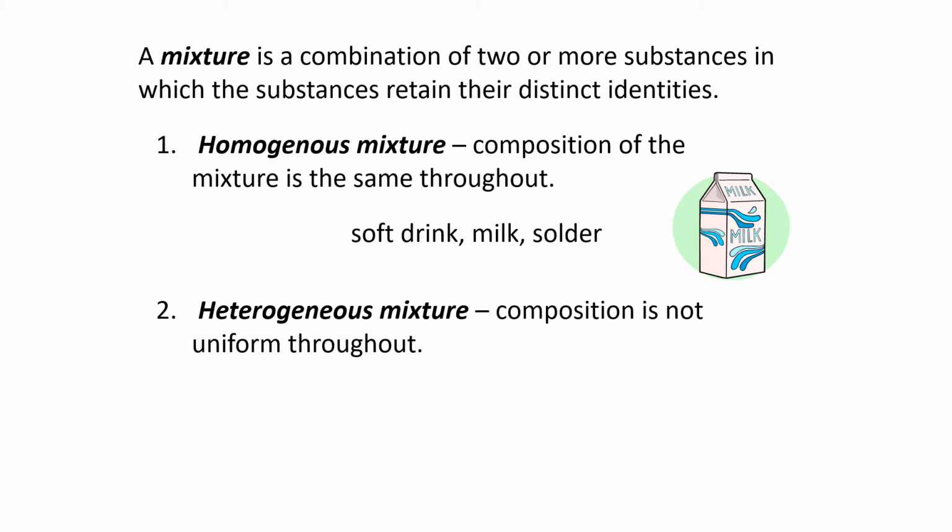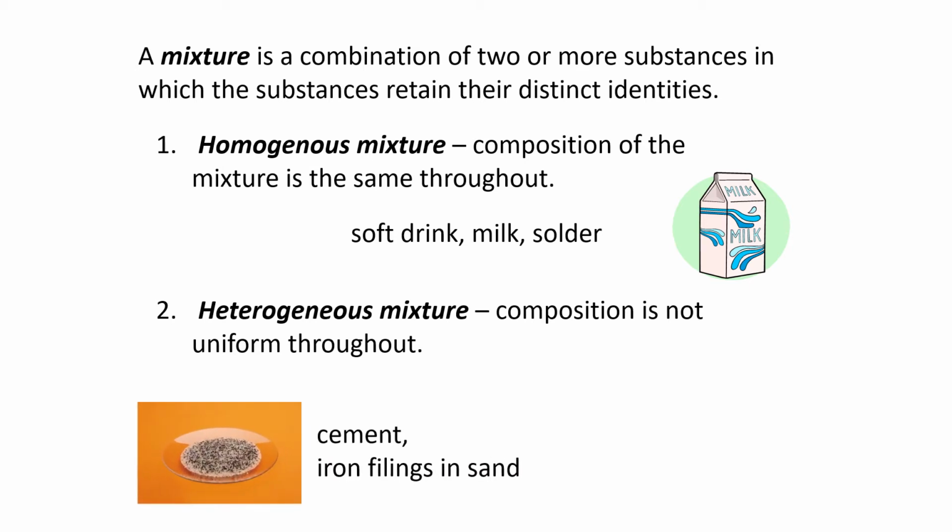What if we pour some sand in a glass of water? Sand is not soluble in water. In other words, it doesn't dissolve. So we see the two separate forms, water and sand. Examples from your text: cement, and this is a picture of iron filings in sand, where you can see the iron, the black dots in there. So mixtures can be either homogeneous or heterogeneous.